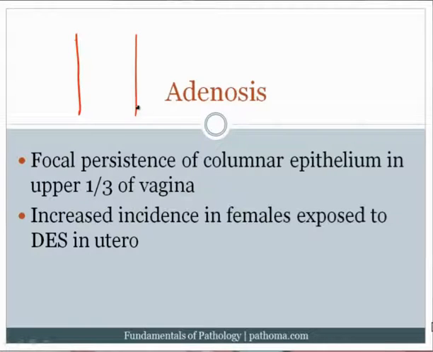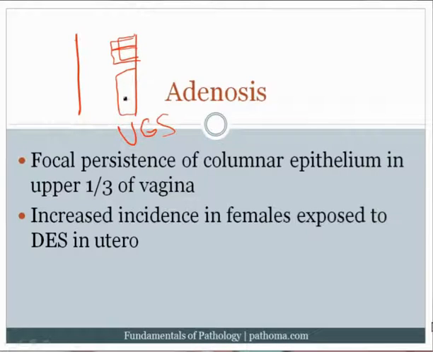When we think about this vaginal canal, it's important to remember that during development in fetal life, the lower two-thirds here, the epithelium that lines the lower two-thirds of the vagina, is actually derived from something called the urogenital sinus. And so the lower two-thirds of the canal, its squamous epithelium, is derived from the urogenital sinus. And the upper one-third is actually derived from the Mullerian duct. And so it's not squamous, it's actually columnar.